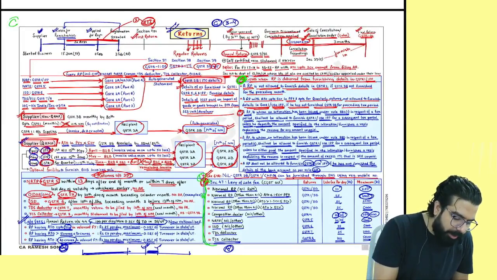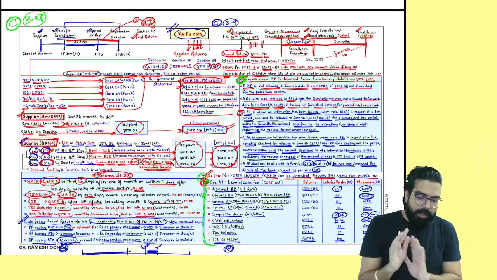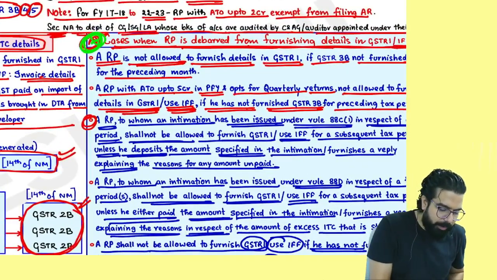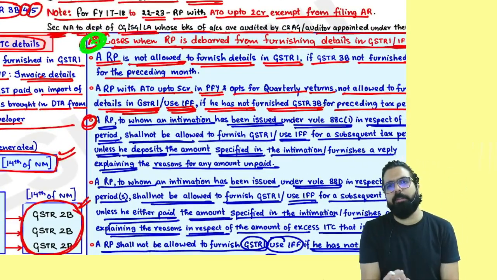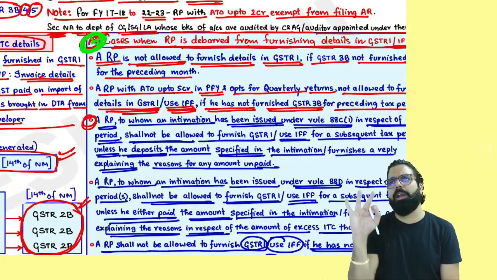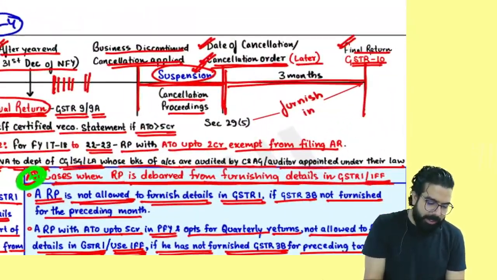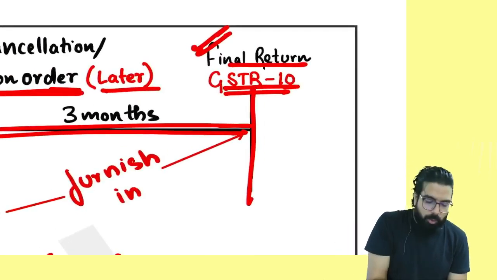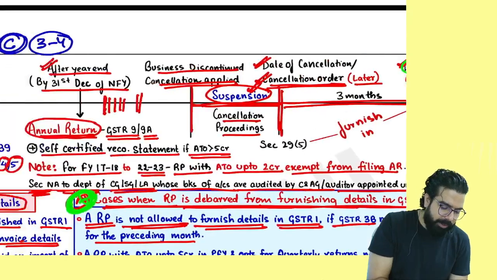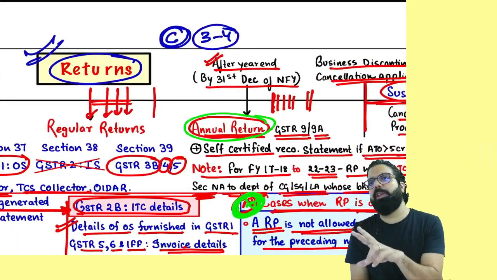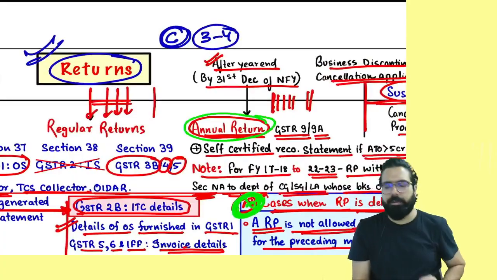This chapter I have told you is a C graded chapter. 3 to 4 marks is what I expect. I will tell you the most important points which you should take care of. Number 1, this one: cases debarred. I feel they can go ahead and ask you a 3-mark question. It's a very beautiful question which they can ask. Secondly, read in your book what is an annual return and what is a final return, because they can ask the difference between annual return and final return.